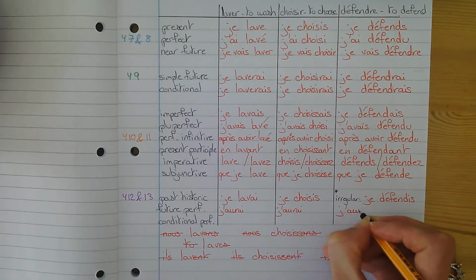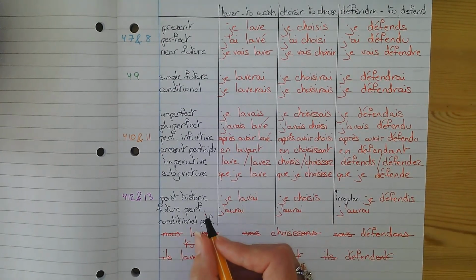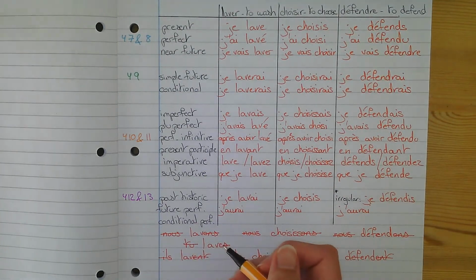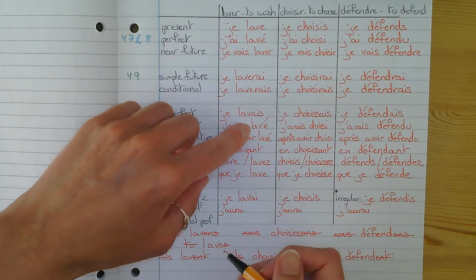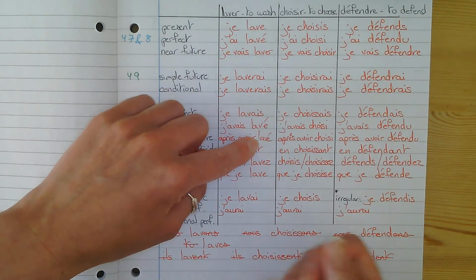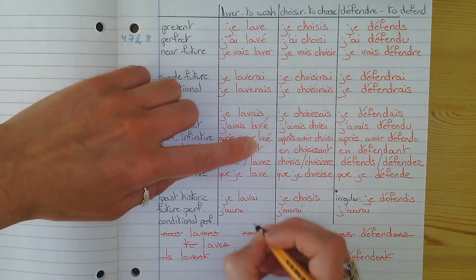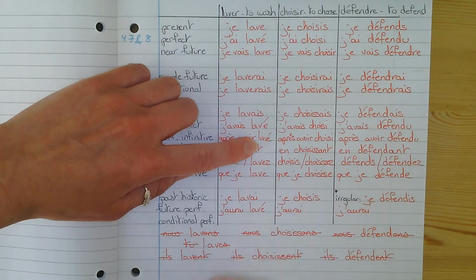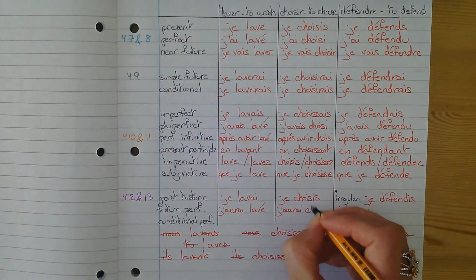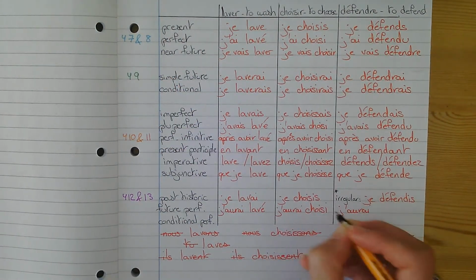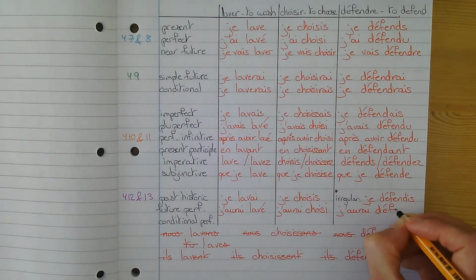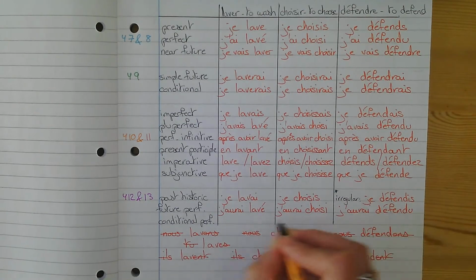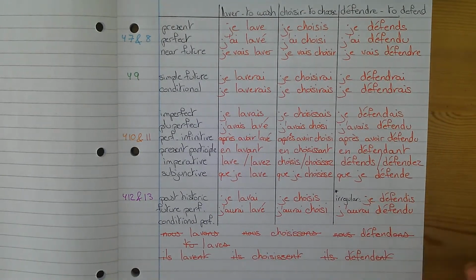Everywhere. And once again, it's a perfect tense, so we've done it so many times now. We have the past participle here, here, and here. That hasn't changed, so take off ER, put É. So I'm going to stop repeating that. You know the drill, I've done it three times already. So, "j'aurai lavé, j'aurai choisi, j'aurai défendu".